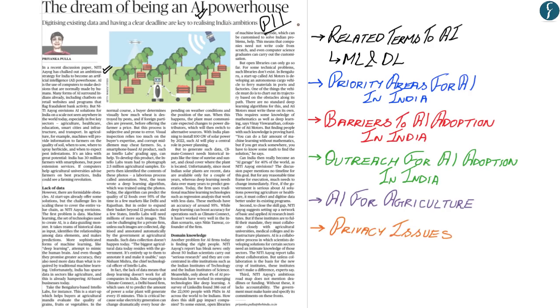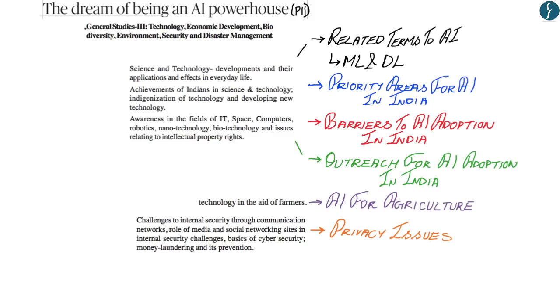Before moving forward, you should also understand where each of these aspects would be placed in your UPSC syllabus. This article and the upcoming explanation would be placed in GS paper 3 within 3 different sections of your syllabus. First is technology, economic development and security, wherein the terms related to artificial intelligence such as machine learning and deep learning, the priority areas for artificial intelligence in India, and the barriers and outreach for artificial intelligence adoption in India would be placed in the subsection Science and Technology, and more specifically indigenization of technology and developing new technology, and also within the subsection Awareness in the field of IT and computers.